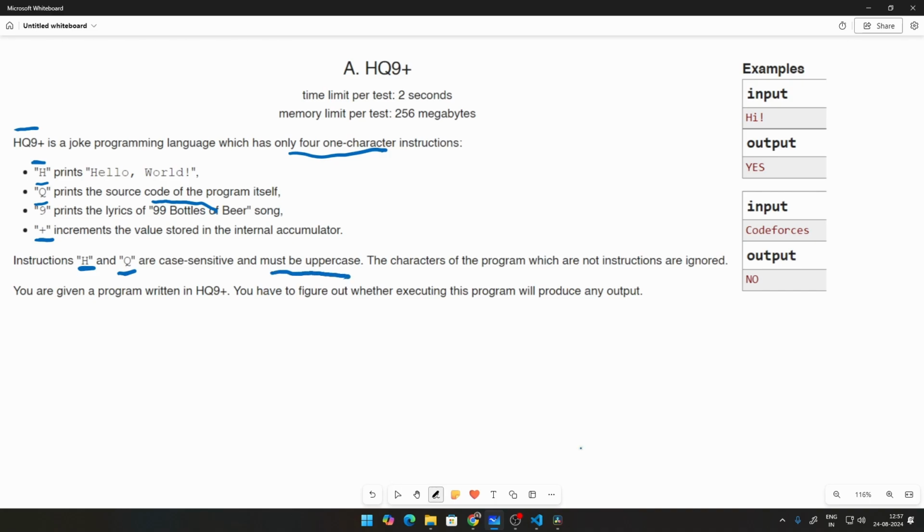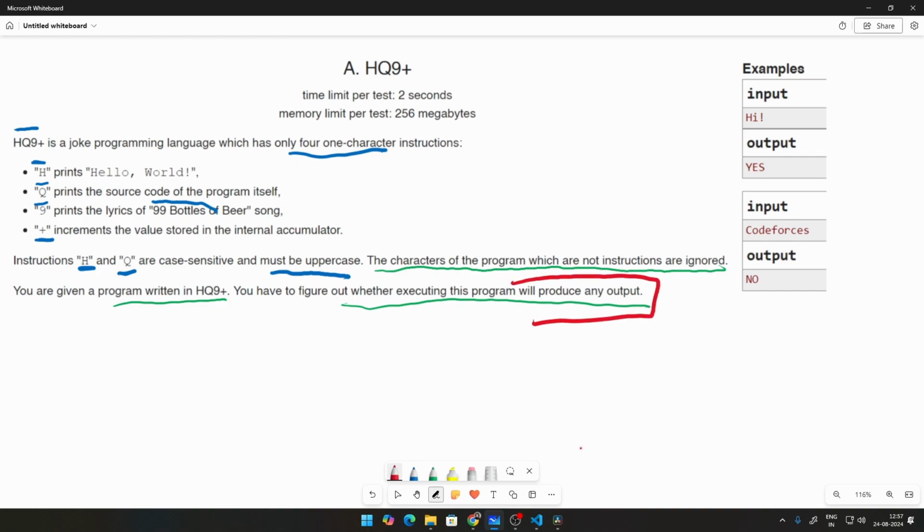The instructions H and Q are case sensitive and must be uppercase. This is the condition that we need to check. The characters of the program which are not instructions are ignored. This is also something that you need to understand. So whatever character is outside of HQ9 plus, which are not instructions, are just ignored. You don't throw any error. We are given a program written in HQ9 plus, and we have to figure out whether executing this program will produce any output. Producing any output is an important thing to keep in mind here.